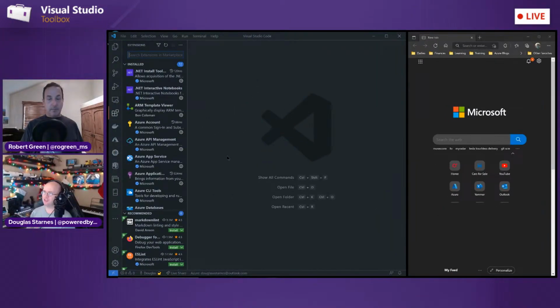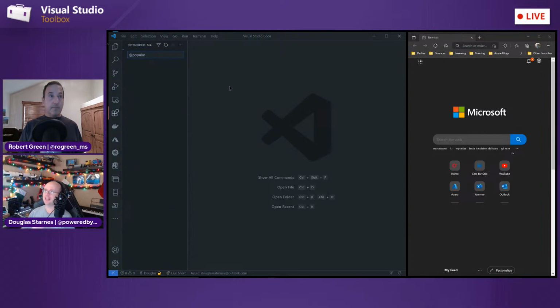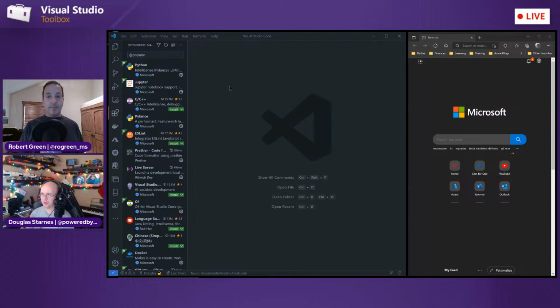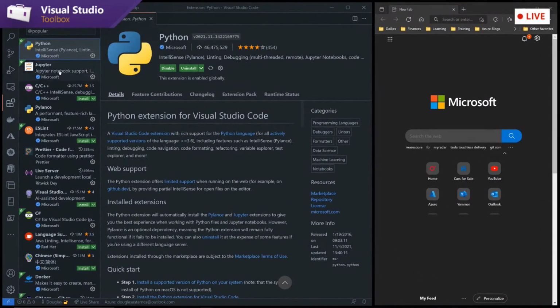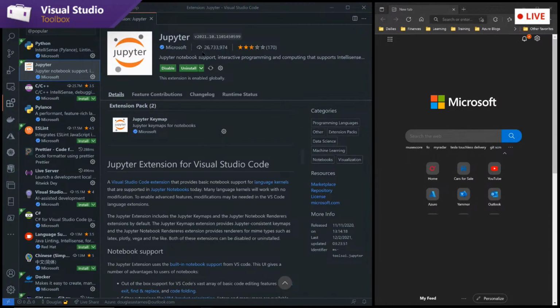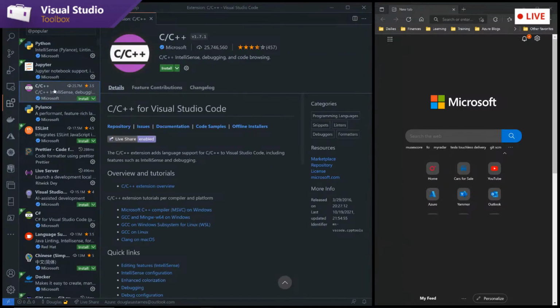It's actually a happy problem in this case, because there are over 30,000 extensions for Visual Studio Code, and you can customize it to do practically anything. The only thing that I can't get it to do is Xamarin. If you'll notice here, the top one is Python. I always love to point this out. 46 million downloads, and that's almost twice as many as the second most. This has actually changed in the past couple of weeks. C++ used to be the second most, but if you look, 3 of the top 4 are Python related. The Python community has completely embraced Visual Studio Code.